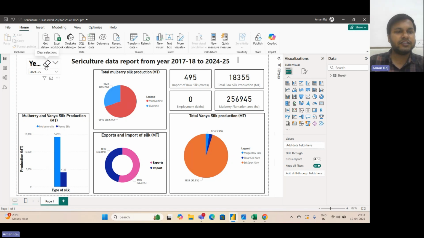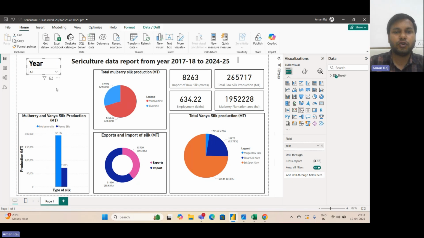When we click on this button, we get the total data from 2017-18 to 2024-25, which says that between these years, there was total import of raw silk of 8,263 crores, and it generated around 634.22 lakh employment. And during the same period, the total import of silk was 60% and total export of silk was around 40%. So thank you.